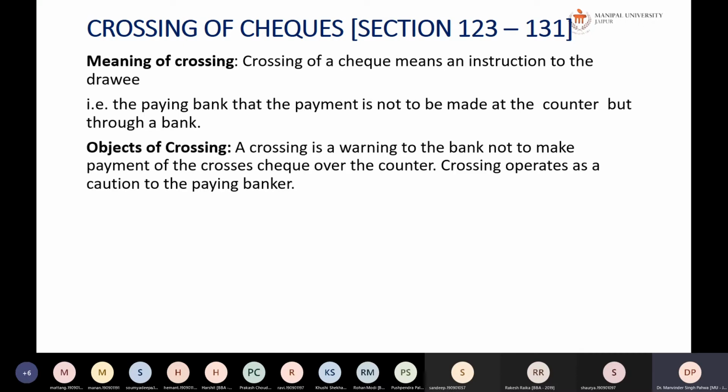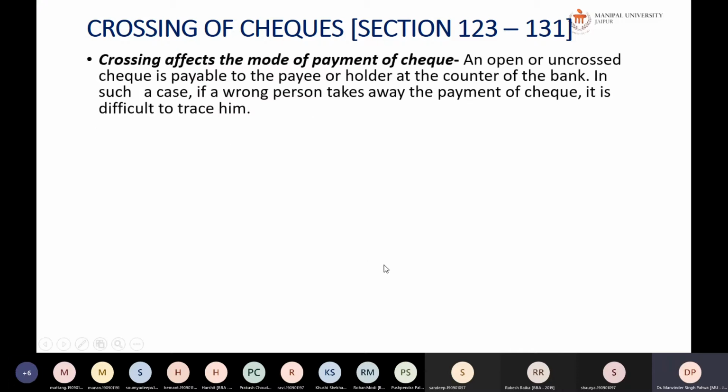Okay, so what is the objective of the crossing? A crossing is a warning to the bank not to make payment of the cross check over the counter. So the crossing operates as a caution to the paying banker. It is like a red light: okay, you have to pay it, but I am instructing you to pay it by transferring the amount in his bank only.